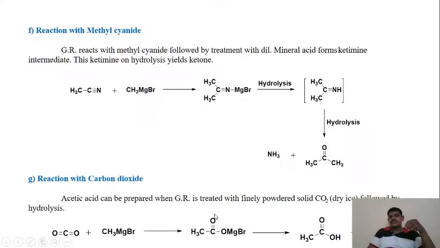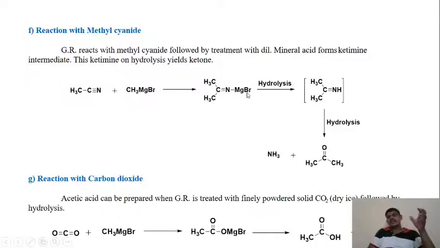Then the next reaction is the reaction of the Grignard reagent with methyl cyanide. In this reaction we are going to get a different product other than the alcohol. Here we are not going to get the alcohol, but we are going to get the ketone. What happens in this reaction? The methyl cyanide reacts with methyl magnesium bromide to give us this ketimine magnesium bromide.